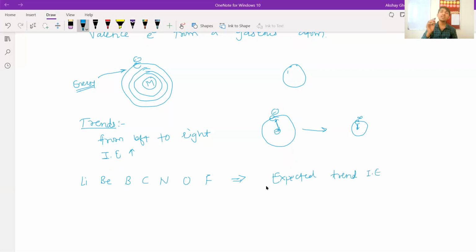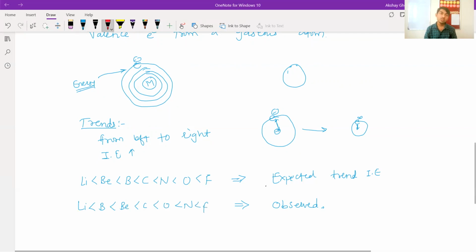The expected trend is lithium less than beryllium less than boron, and so on. But what is actually observed? Some exceptions: lithium, then boron, then beryllium, then carbon, then oxygen, then nitrogen and fluorine.